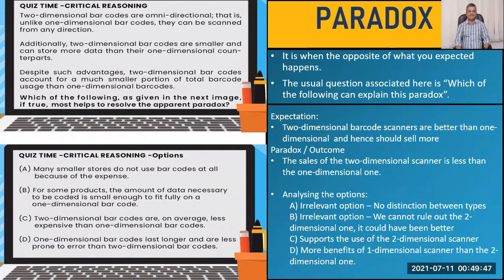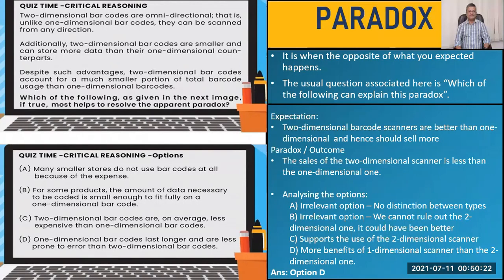And D says one-dimensional barcodes can last longer and are less prone to error than two-dimensional barcodes. If that is the case, it is more advantageous to use a one-dimensional versus a two-dimensional scanner. Now, this can explain the paradox, that despite the advantages of a two-dimensional scanner, actually the one-dimensional scanner is selling more. So your correct answer is option D.